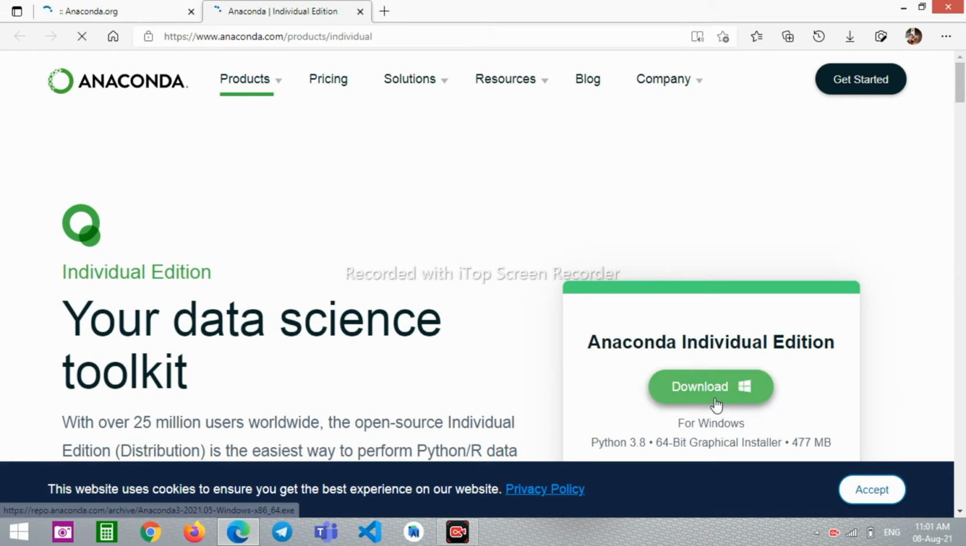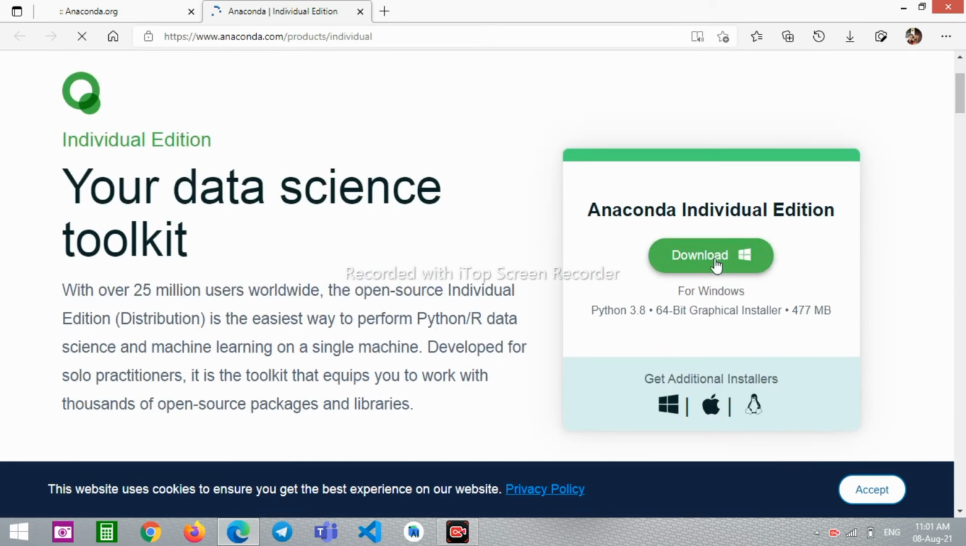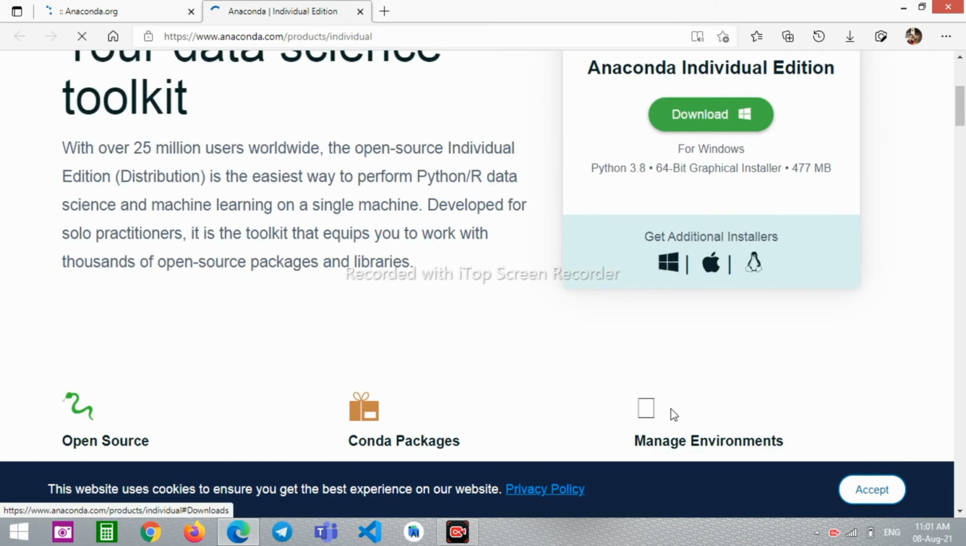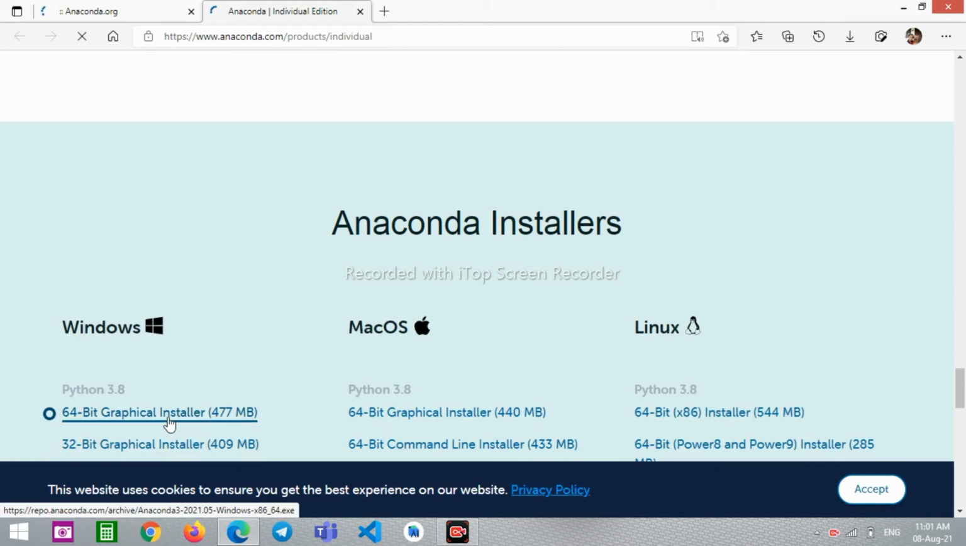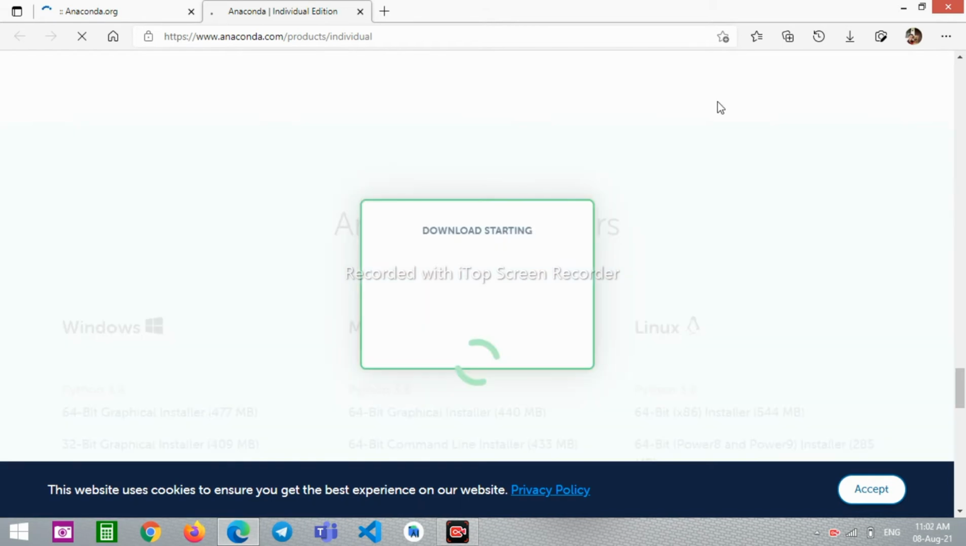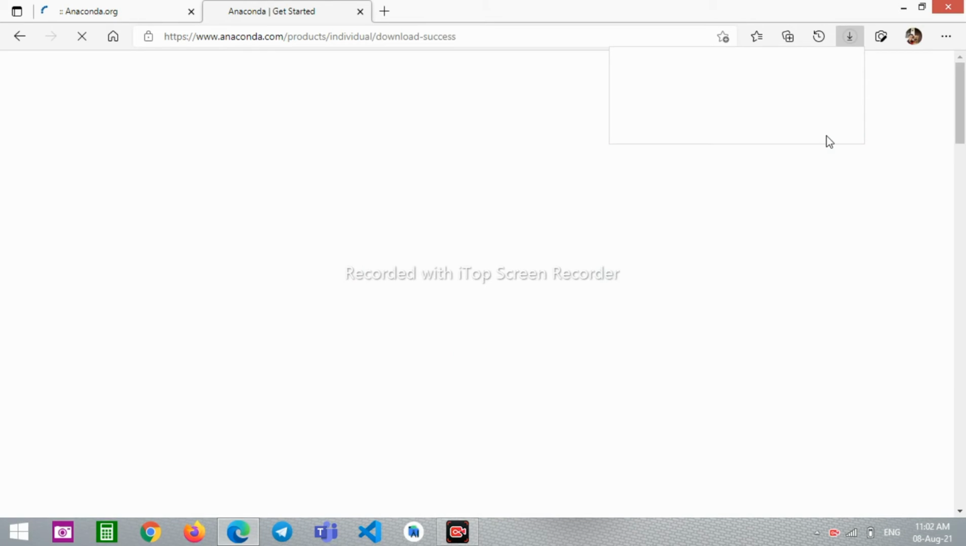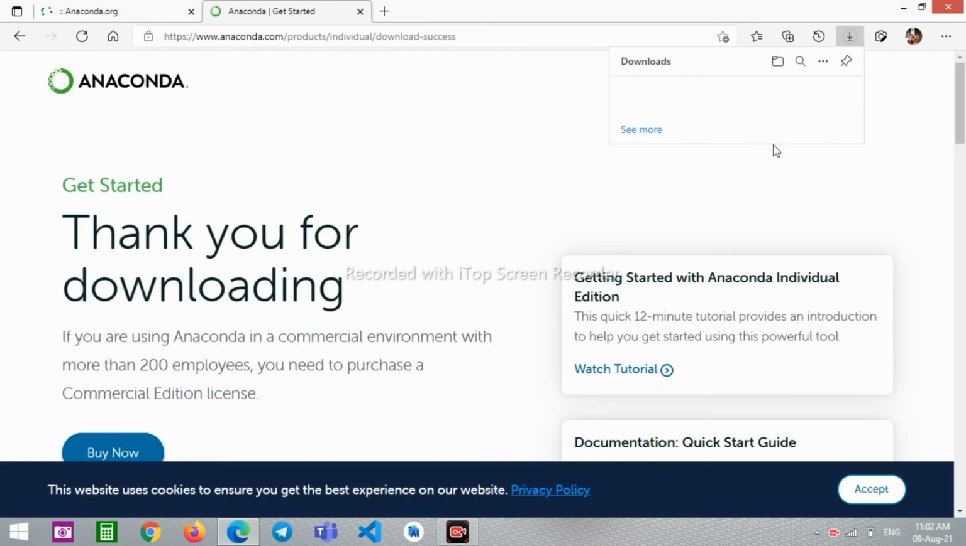Individual edition installer. If you are not using the 64-bit, do not click on this button, but rather click on this Windows button and it will take you to the bottom of the page and choose the type of operating system you are using. If you are using a 32-bit Windows operating system, click on this. Here I am using a 64-bit, so I'll click on this. Here as you can see our download is starting, and here my download has started.